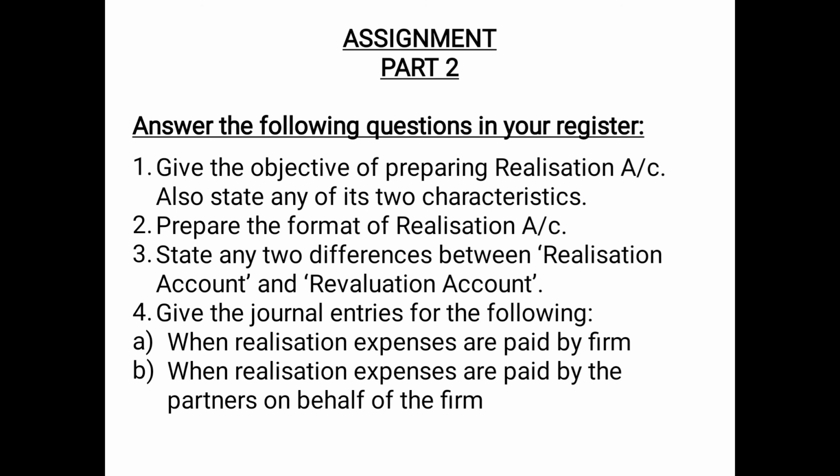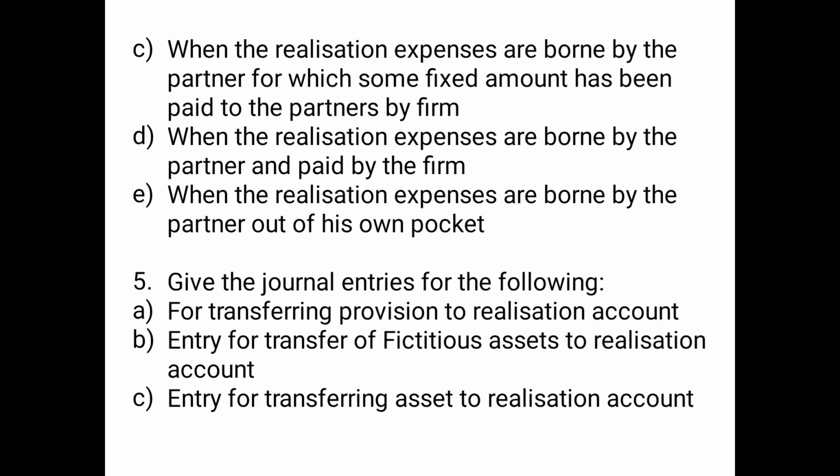And then question number 4, give the journal entries for the following. A, when realization expenses are paid by the firm. The entry would be realization account debited to cash or bank account. B, when realization expenses are paid by the partners on behalf of the firm. The entry will be realization account debited to partners capital account. Then C, when the realization expenses are borne by the partner for which some fixed amount has been paid to the partner by the firm, the entry will be realization account debited to partners capital account.